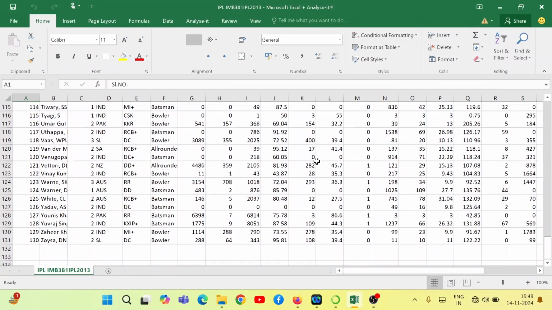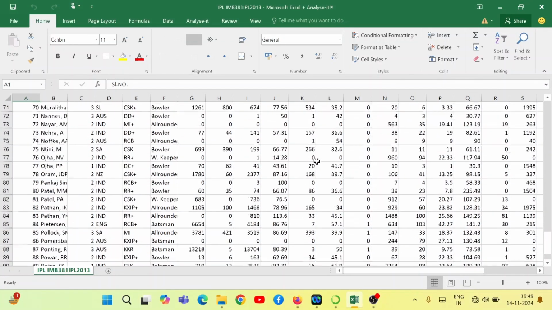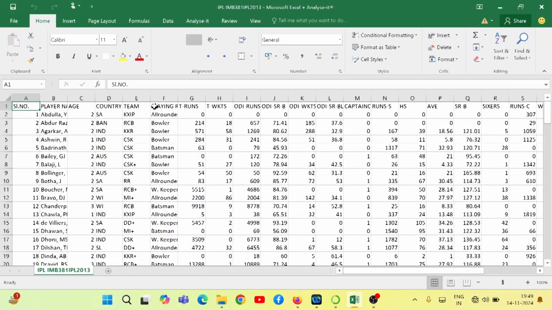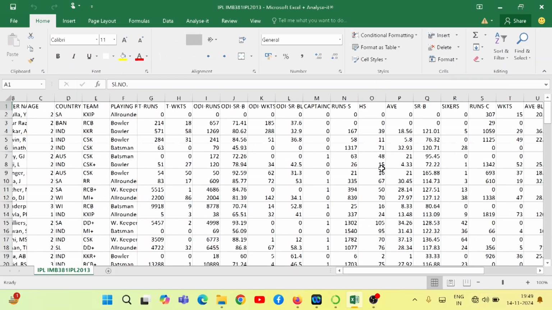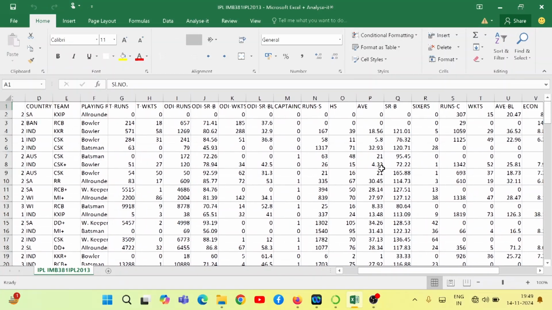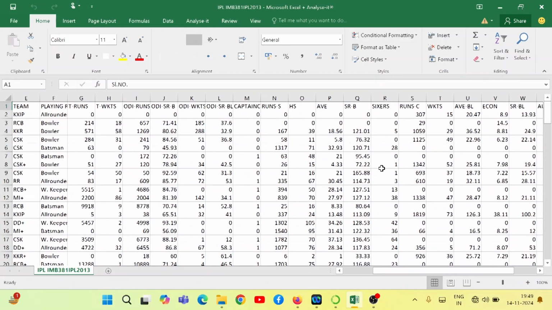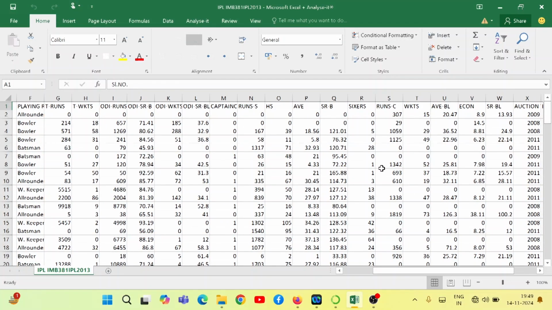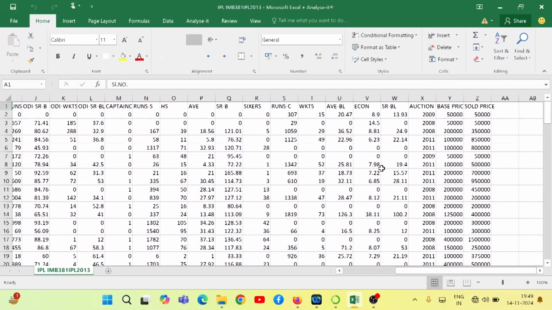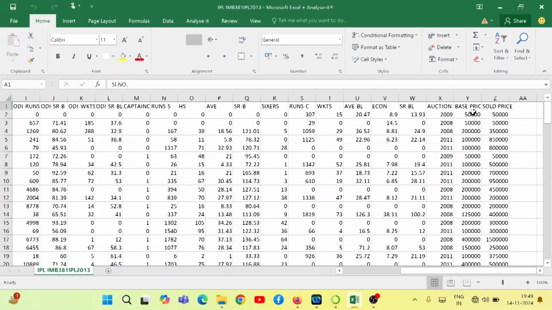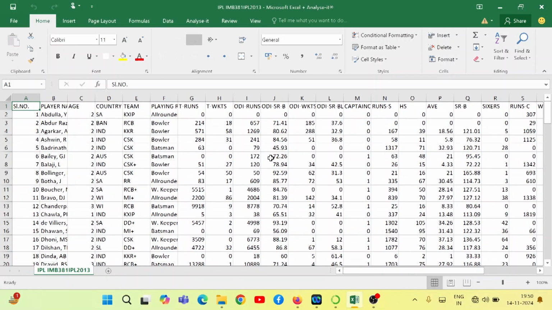This comprises the 130 players' names and their country name, team name, playing role, how many runs they have scored in T20 or test, whether they have captaincy experience or not, their highest score, average, strike rate of bowlers, number of sixes they have hit, number of wickets the bowlers have taken, and such kind of information. And then we have a base price and the sold price, right? Auctions start from the base price and ultimately through the auction they obtained their sold price. So we have this information with us.